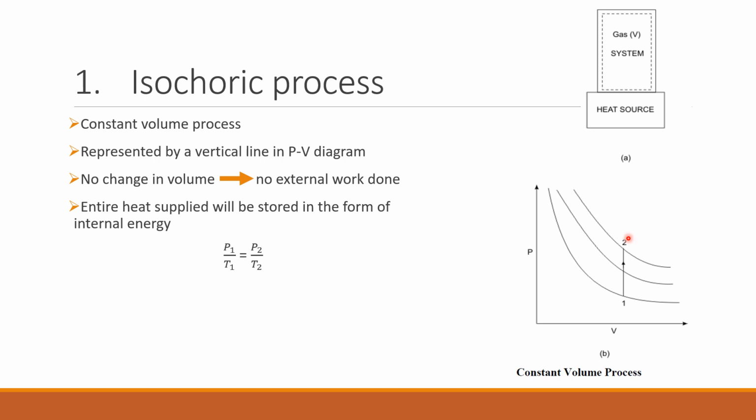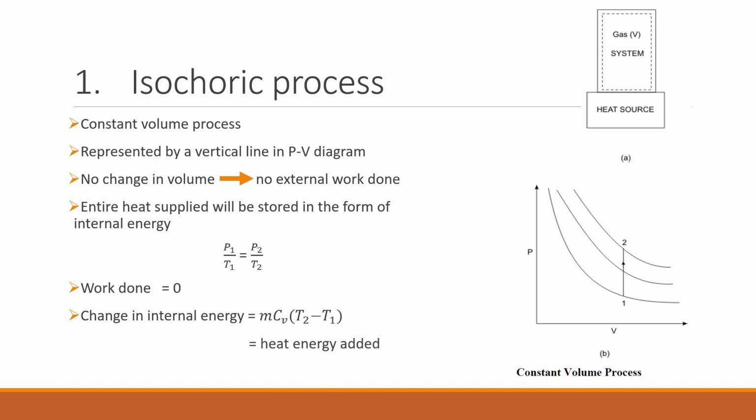Thus, the relation for an isochoric process will be P1/T1 = P2/T2. So, the work done will be 0 and the change in internal energy will be m Cv (T2 - T1), where m is the mass of the gas, Cv is the specific heat at constant volume, and T1 and T2 are the initial and final temperatures respectively.